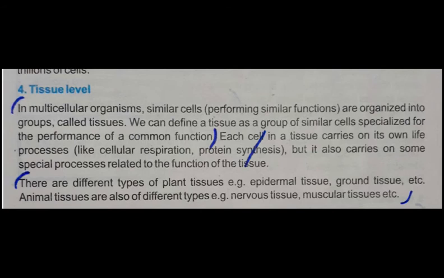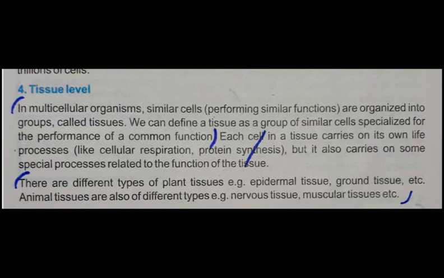Now we will move towards our fourth level of organization, that is tissue level. Now students, what are tissues? Similar cells organized into a structure or a group is called the tissue level, and they can perform a specific function. First of all, you have to learn the definition of tissue.